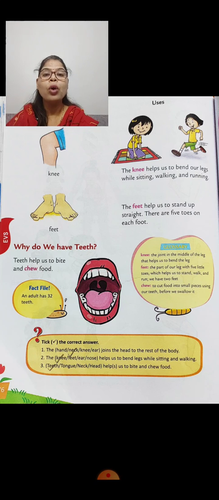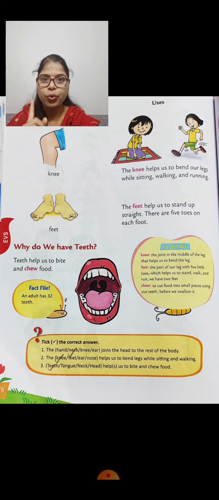These food items make your body parts stronger, and then you will do any work very nicely.